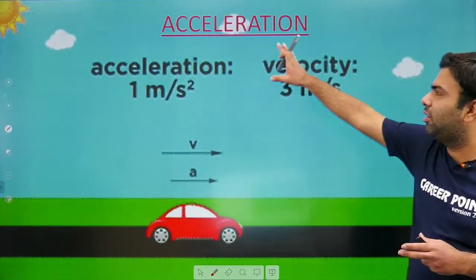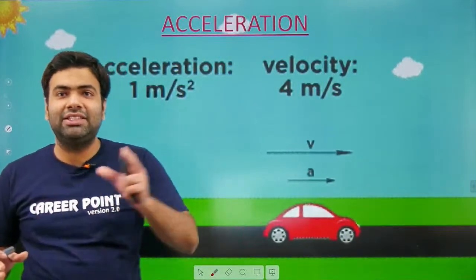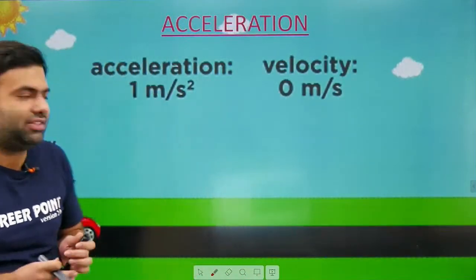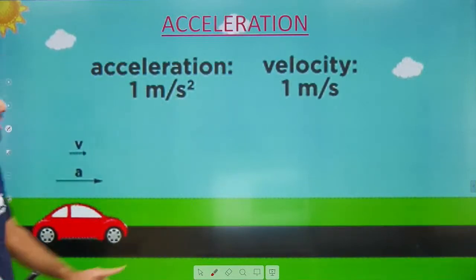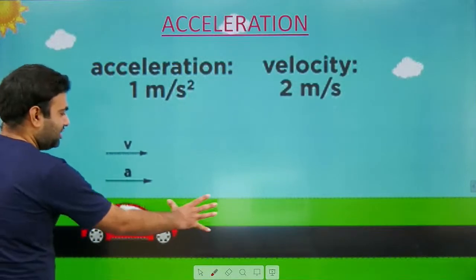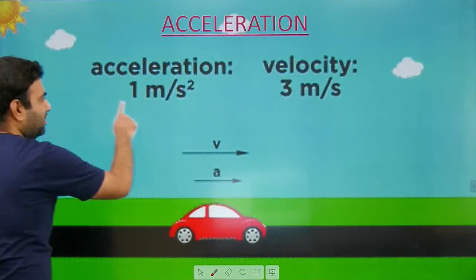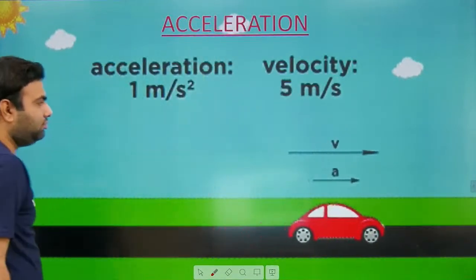Okay, let us discuss acceleration. In previous classes, we have discussed distance, displacement, speed, and velocity. Today, we will start with acceleration. See, whenever acceleration is present, that means velocity will change. For example, see this. The car is having acceleration in the forward direction, so its velocity is continuously increasing. Though the acceleration is constant, because acceleration is present, its velocity is increasing.